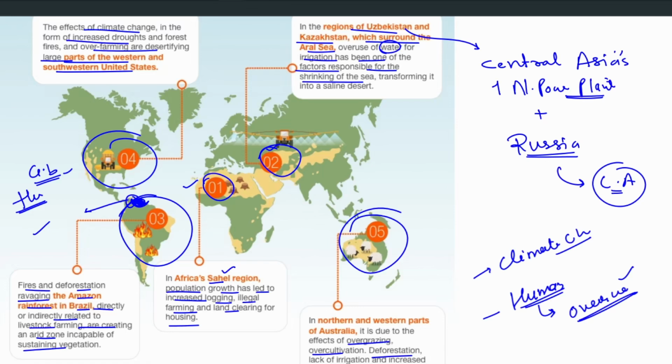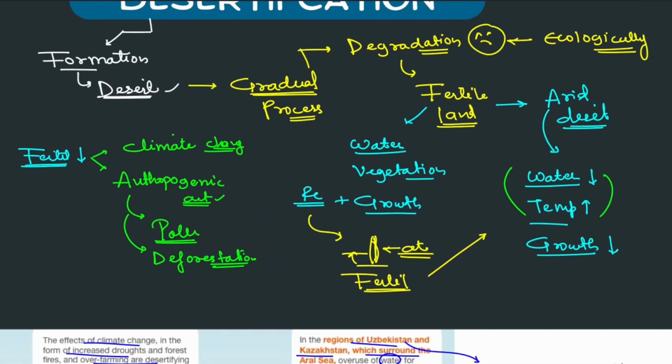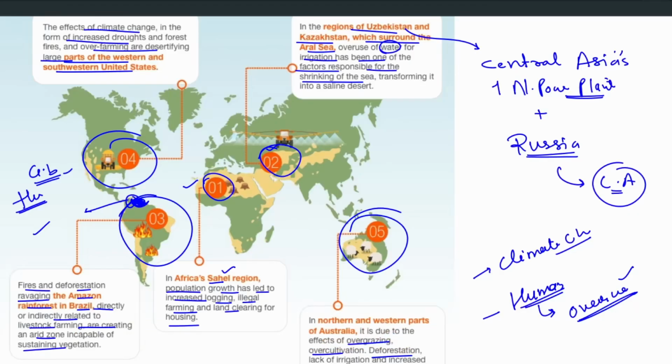Overuse. That means not letting the regrowth happen, and a decrement in the fertility. All right, next thing, these drylands occupy 40 to 41% of Earth's area, and they are home to over 2 billion people. So they support a large number of population.